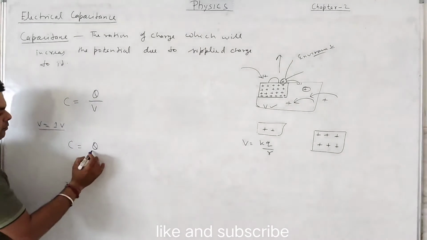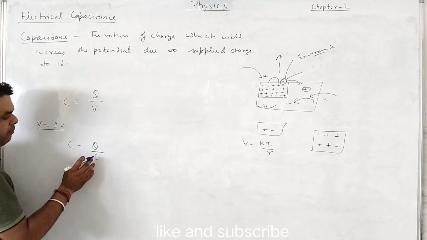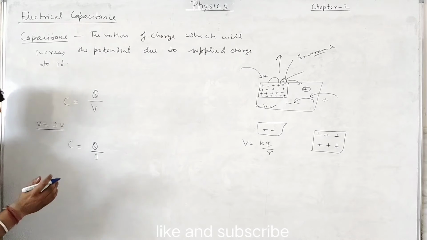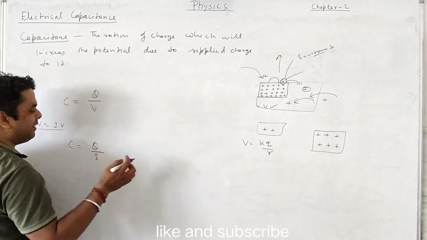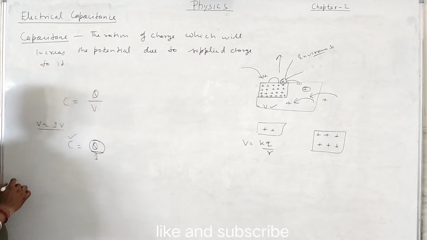So what is happening here is that whenever 1 volt potential difference is increased, the particular amount of charge required is called the capacitance of that surface. So that is the other definition.